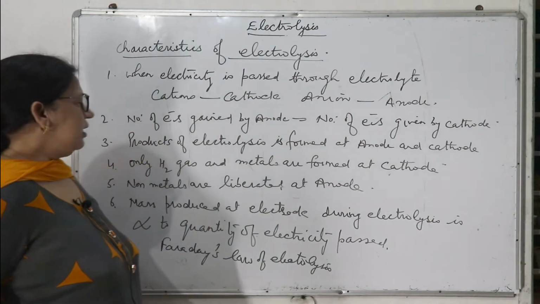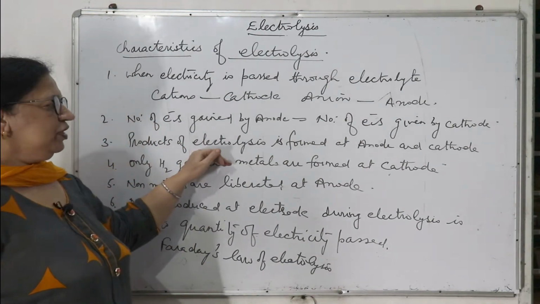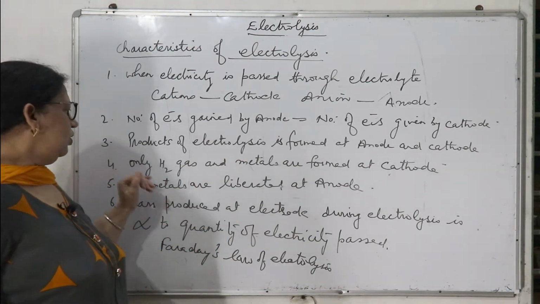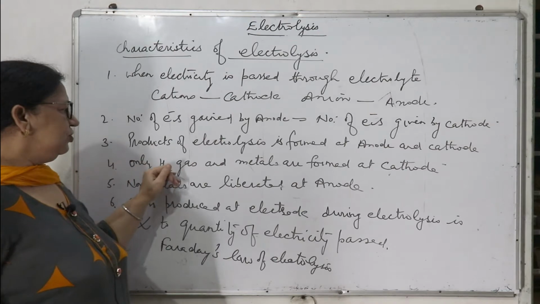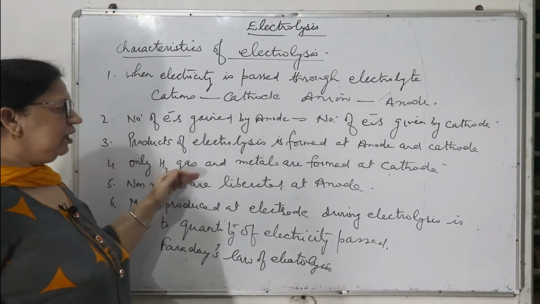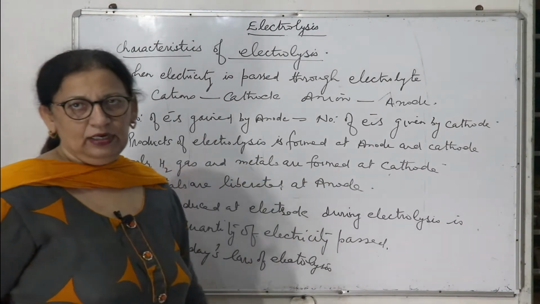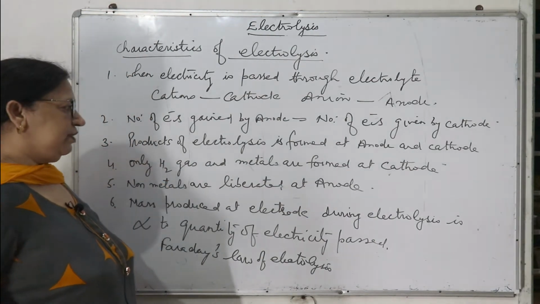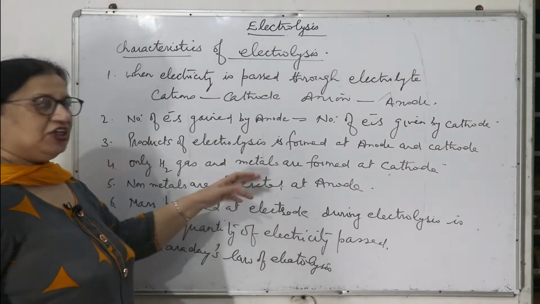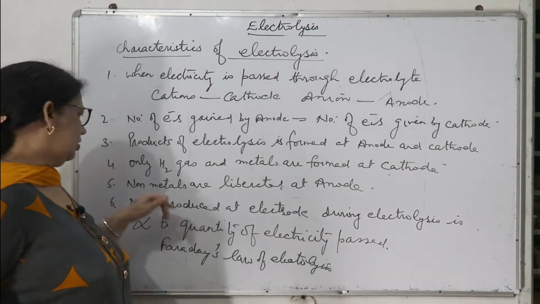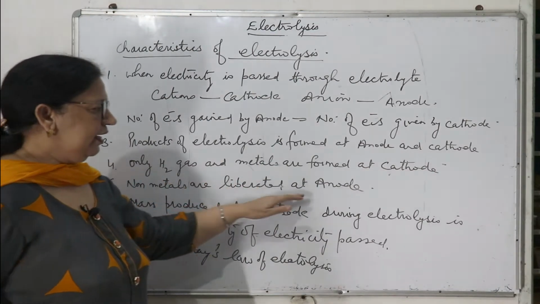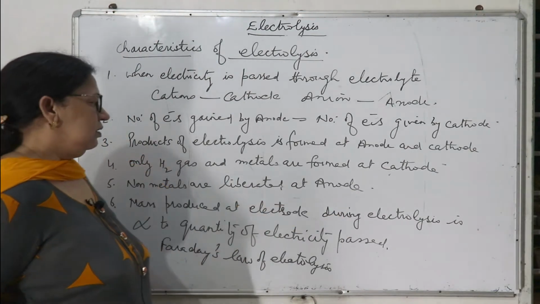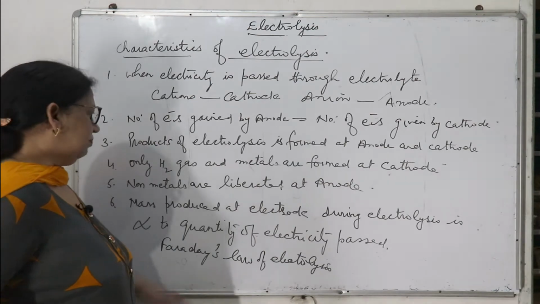Only hydrogen gas, the non-metal, is formed at the cathode, otherwise metals are formed at the cathode, because cathode is the negative electrode, so positively charged ions move towards it. Non-metals are liberated at the anode, which is the positive electrode.